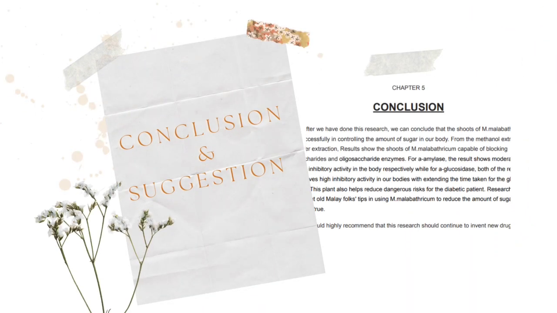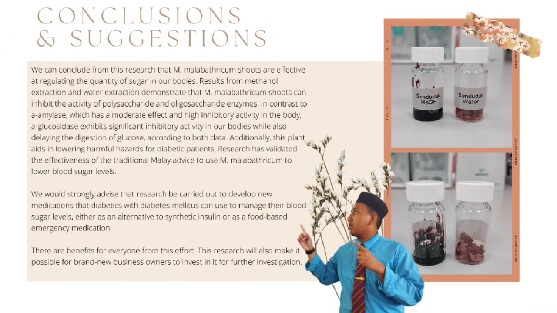Conclusion and suggestion. We can conclude from this research that Melastoma malabathricum shoots are effective at regulating the quantity of sugar in our bodies. The results from methanol extraction and water extraction demonstrate that Melastoma malabathricum shoots can inhibit the activity of polysaccharide and oligosaccharide enzymes. Alpha-amylase has a moderate effect and high inhibitory activity in the body.